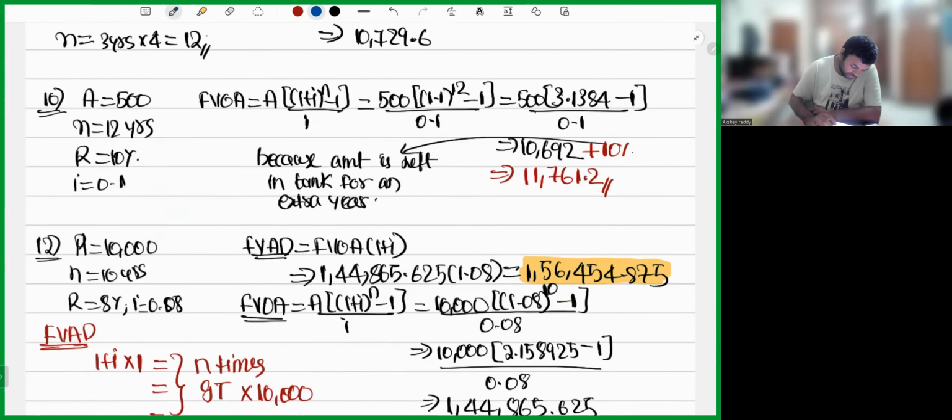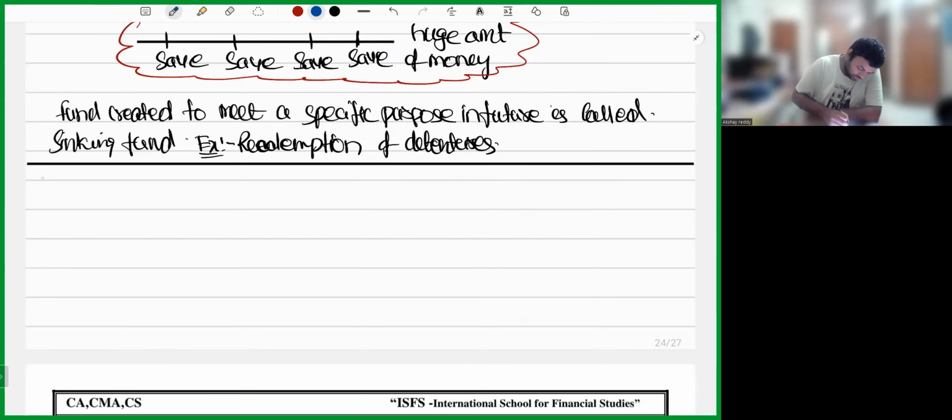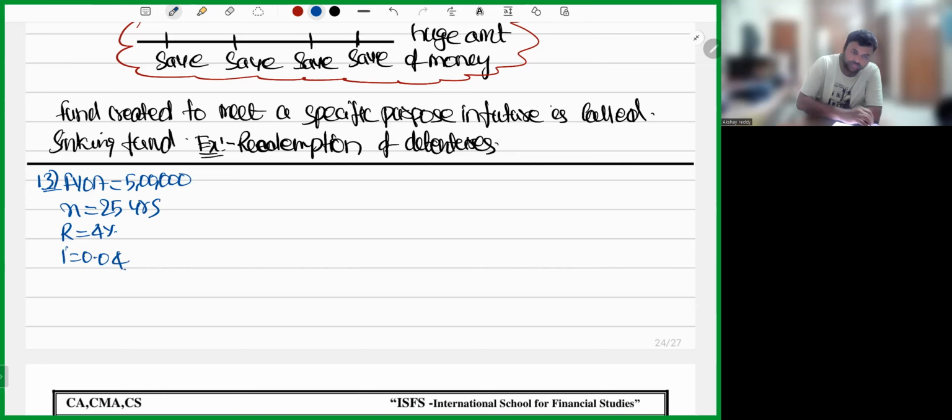Let's calculate, my dear friends. Similar to question number 13. Future value of ordinary annuity is 5 lakhs. N is 25 years. R is 4%. I is equal to 0.04.